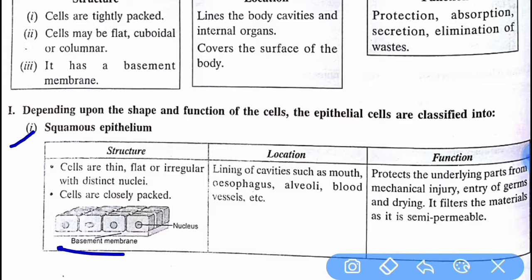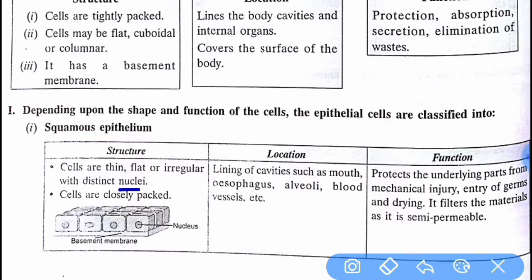Many nuclei are present here. The cells are also closely packed.